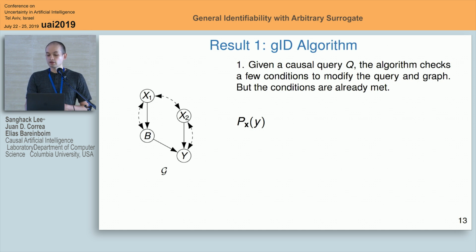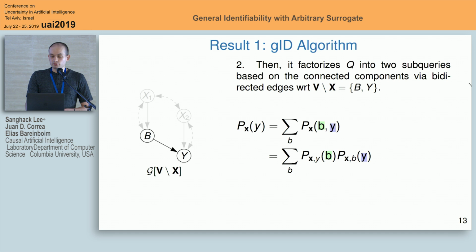So again, given a causal query, first the algorithm will check if it can remove some variables from the graph that are not relevant to the particular query, and we'll try to add more variables to the intervention if that's helpful. In this case, that is simple. The query remains the same up to this point. Later, we try to factorize this query into smaller pieces.